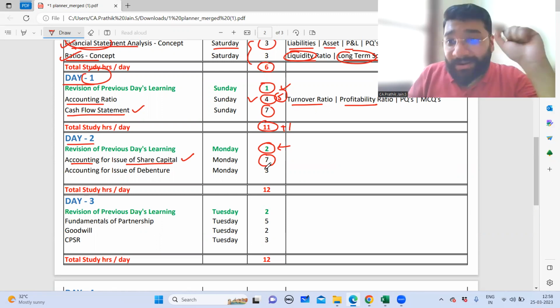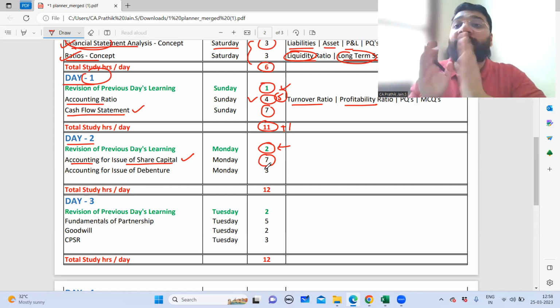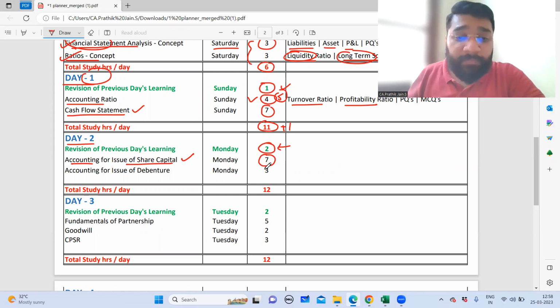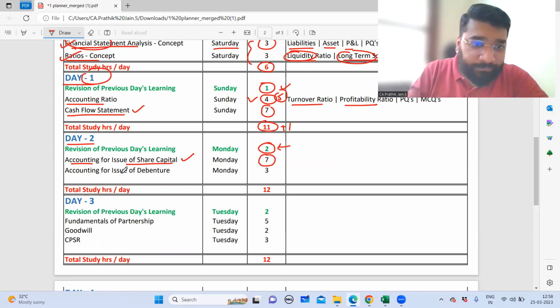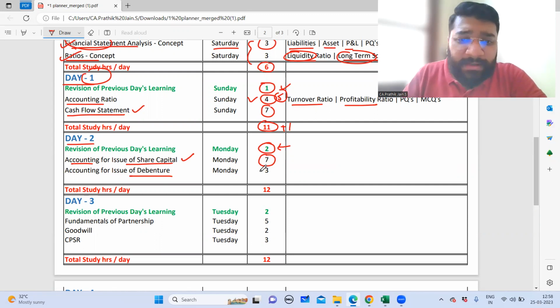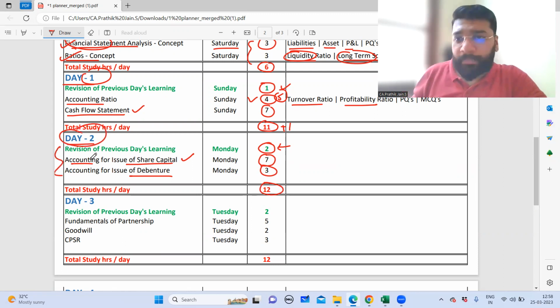People lose the centum just because of missing out that 1 mark in MCQ. So that is very important. A lot of people focus only on practical, detailed descriptive questions, but also give equal importance to MCQ questions. Then for debentures, I have segregated 3 hours, which is good enough. So you can spend 12 hours on day 2 preparing for these two topics.